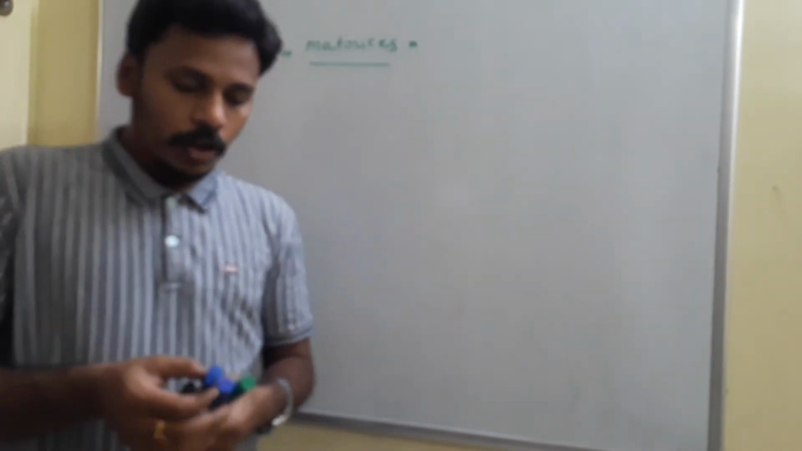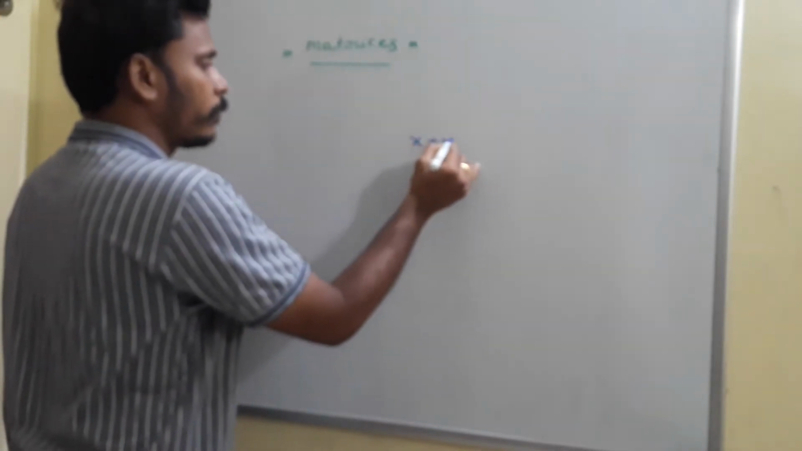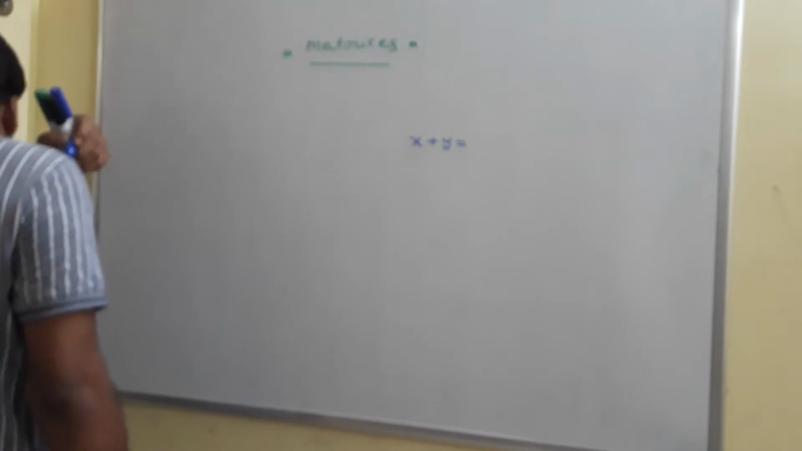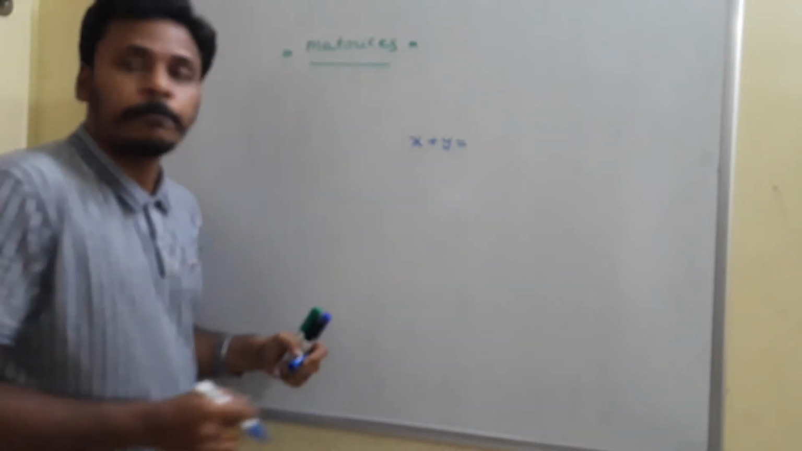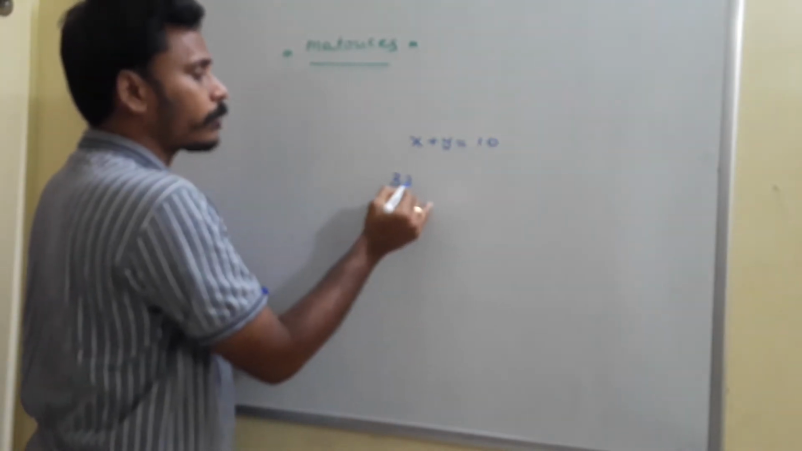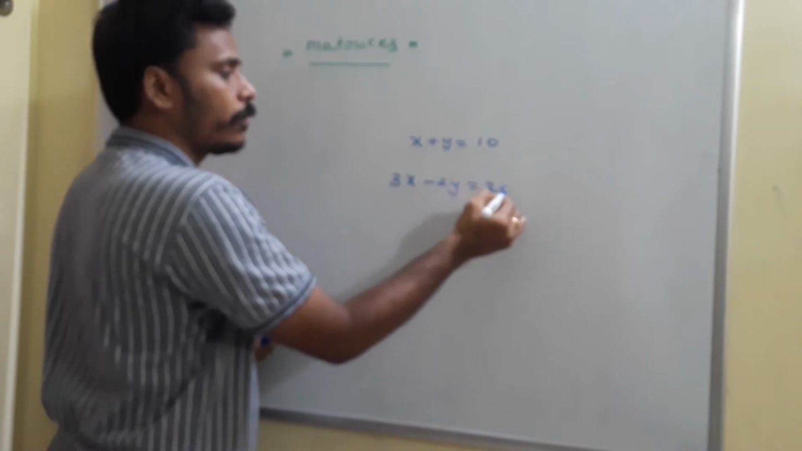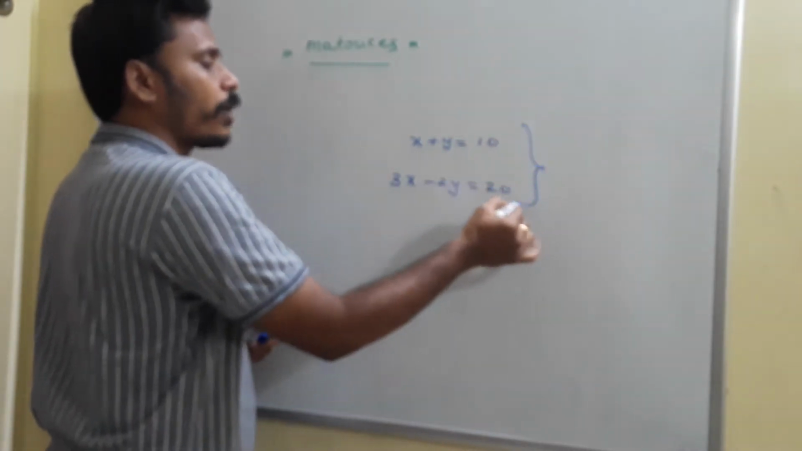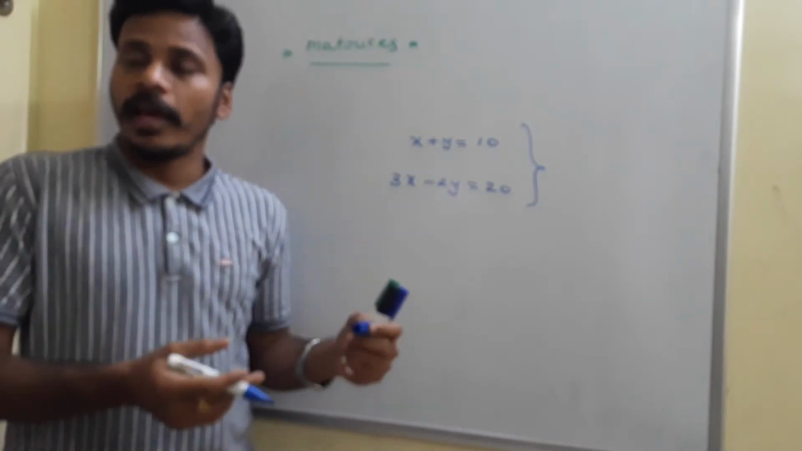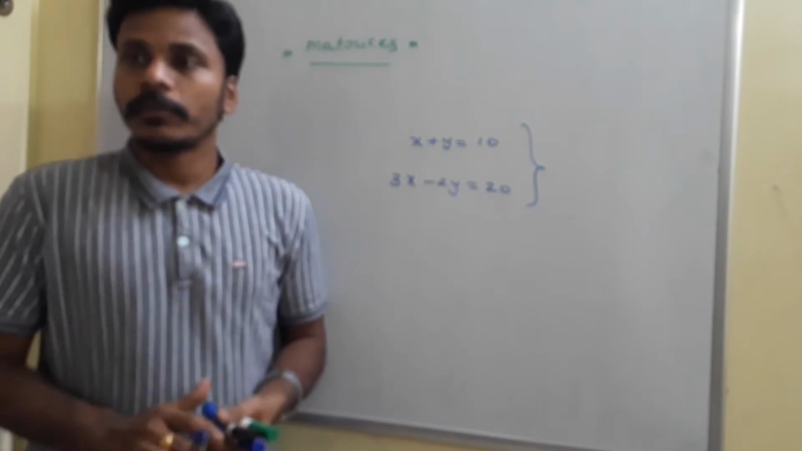I think we are all aware of solving these types of equations. If you have linear equations like x plus y equals 10, 3x minus 2y equals, say, 20, two linear equations in two variables, we know the way of solving them, the way of finding x and y.